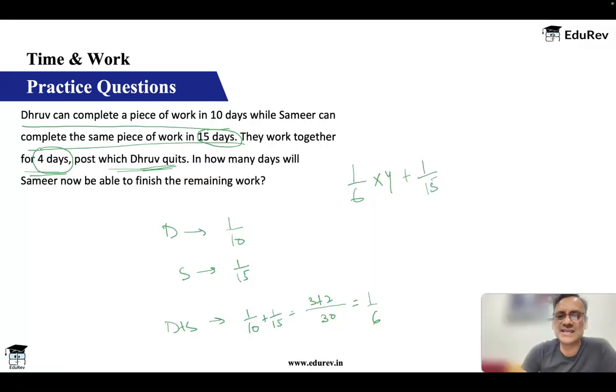And he works for, let's say, some D number of days. I don't know how many days he'll work. He works for some D number of days to finish the work. That means equal to 1. Total work will take as 1 because we are taking reciprocals, right? So this will be my equation.